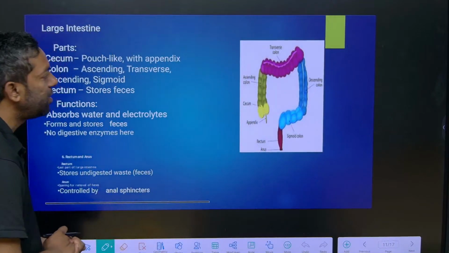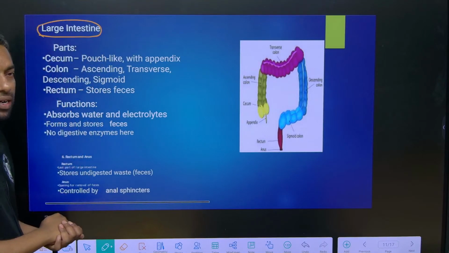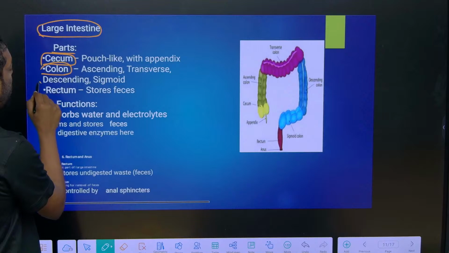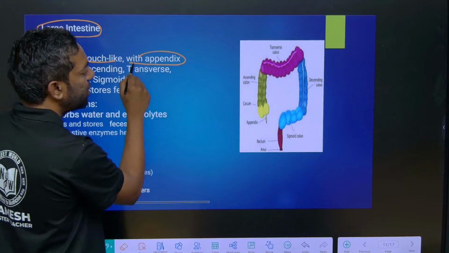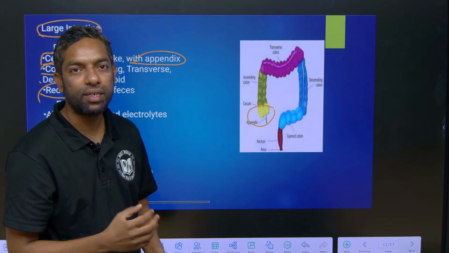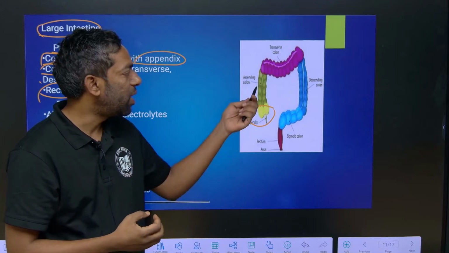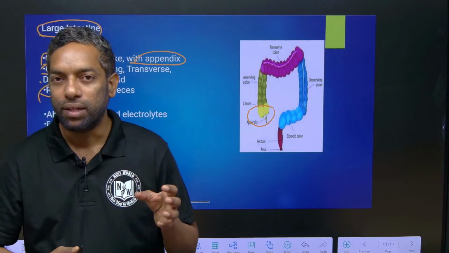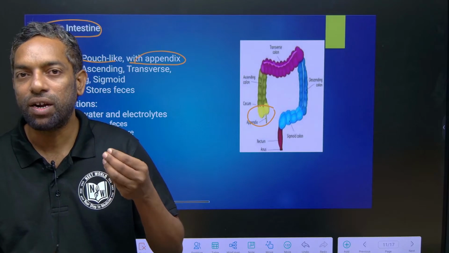Next, the large intestine. The large intestine also has 3 parts: cecum, colon and rectum. Cecum is the pouch-like structure which has the appendix. It is the first part of the large intestine. After digestion and absorption, the remaining food and water enter the large intestine, which is useful for waste removal and for absorbing the remaining minerals and water.